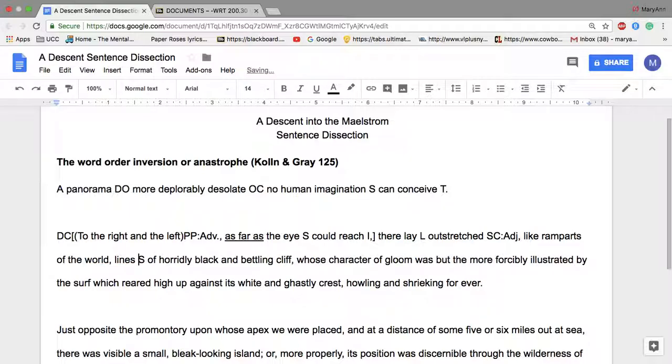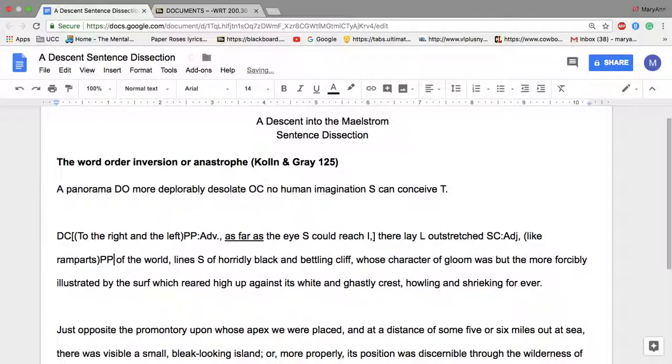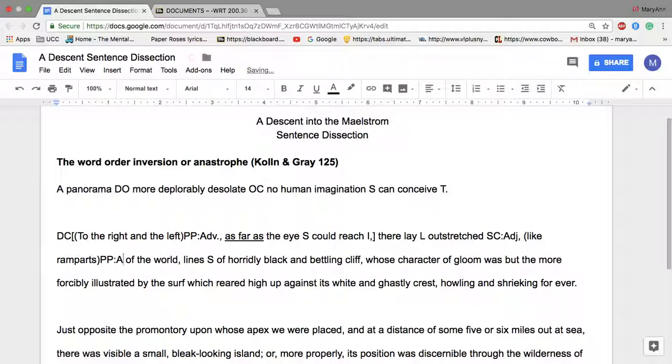So he's describing the cliff as ramparts, which if you look up the meaning of that word, almost harkens war, that nature is at war, and we're looking at where the frontier or the front lines of that war is, right there at the sea where the storm is brewing. So let's mark this as our prepositional phrase, like ramparts, which is describing how the lines are lying. Since it's a how, that's a prepositional phrase, adverb.